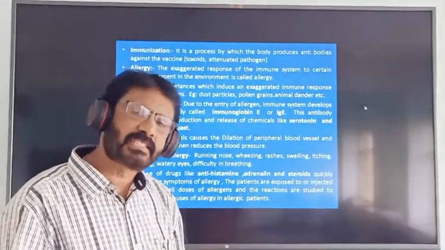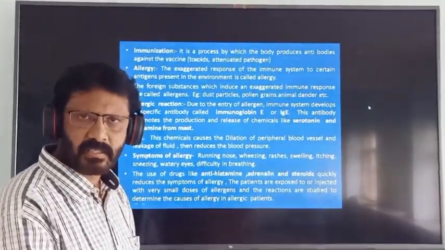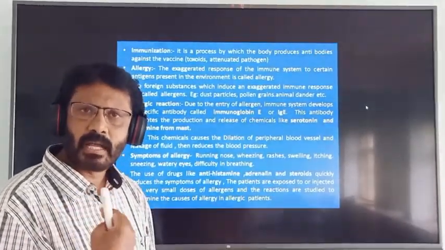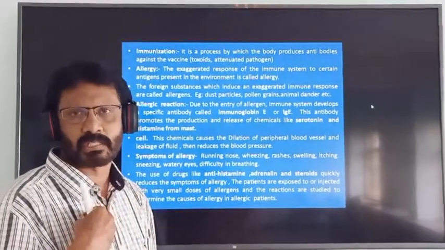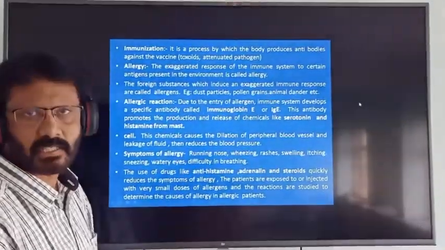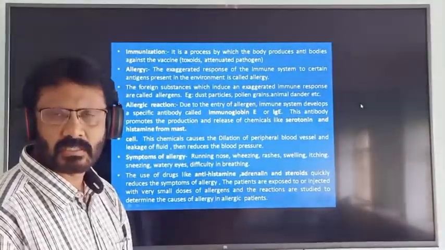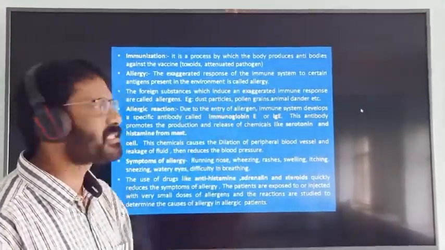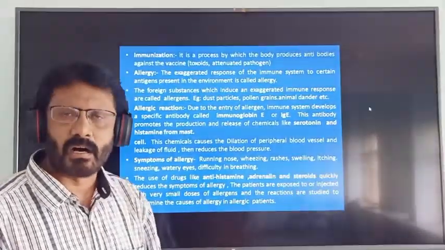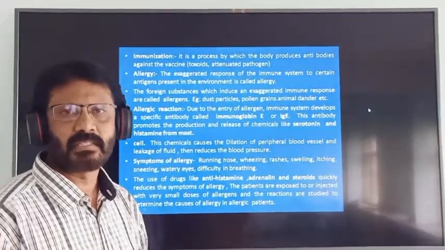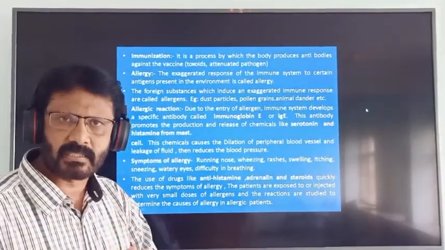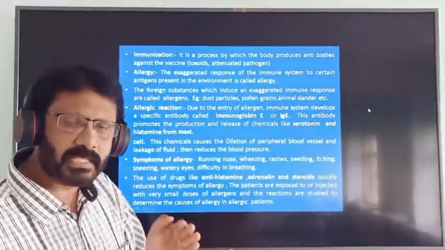Next, what is immunization? When the antigen enters our body, it stimulates our immune system to produce antibodies. Immunization is the process by which the body produces antibodies against the vaccine, such as toxoid or attenuated pathogen. That is called immunization. There is a difference between vaccination and immunization.